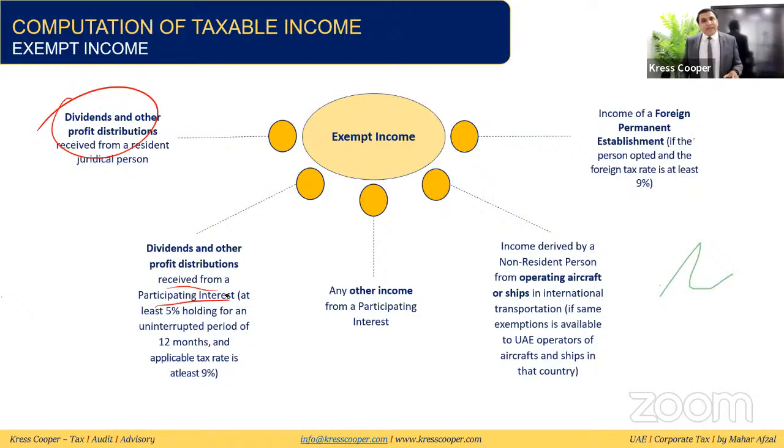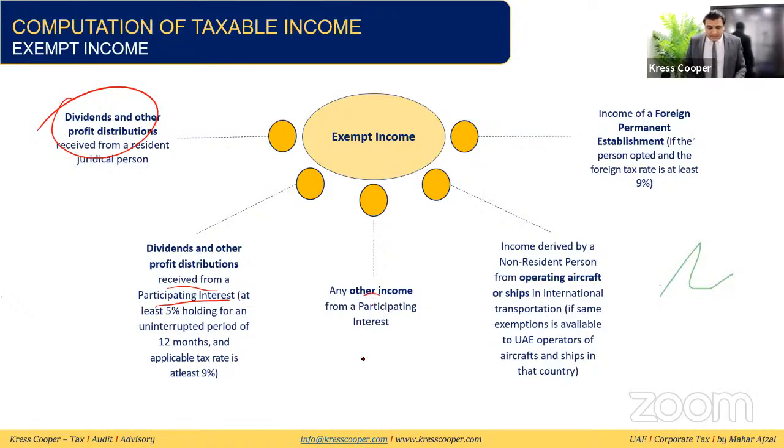Participating interest key definition is if the entity has investment out of UAE, which is minimum 5%, and this investment is for at least a period of 12 months, and the tax rate applicable out of UAE is at least 9%. If these three minimum conditions are being fulfilled, then we will say the dividend, any profit distribution received by the local person out of UAE, it will be considered exempt income.